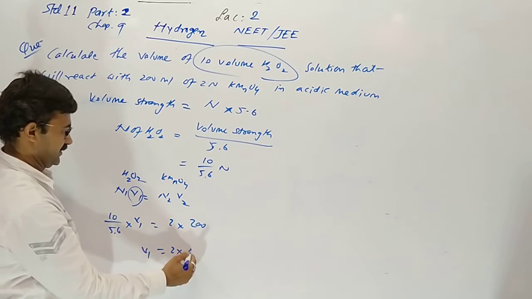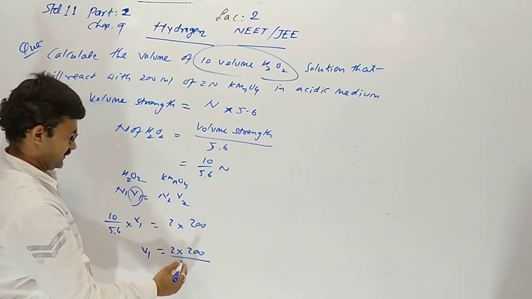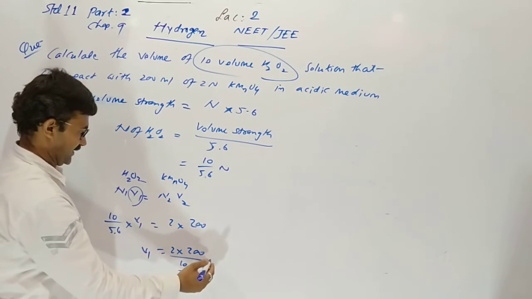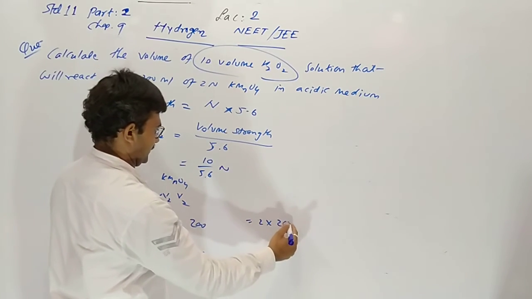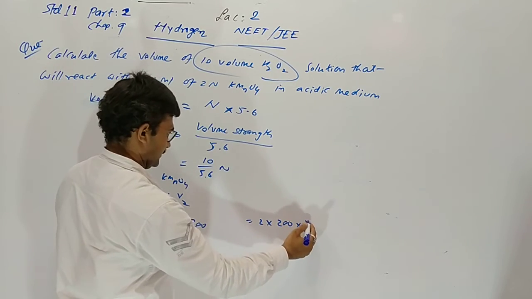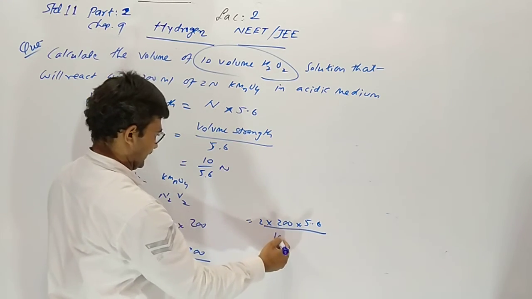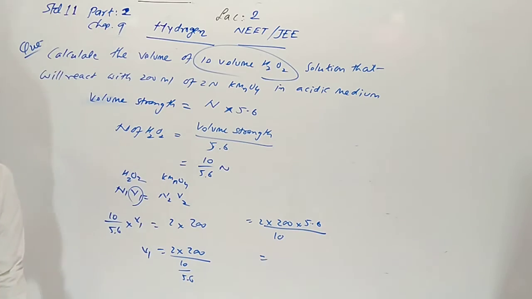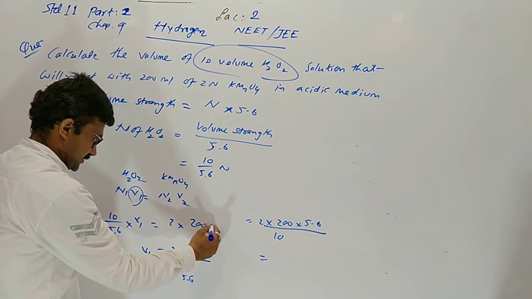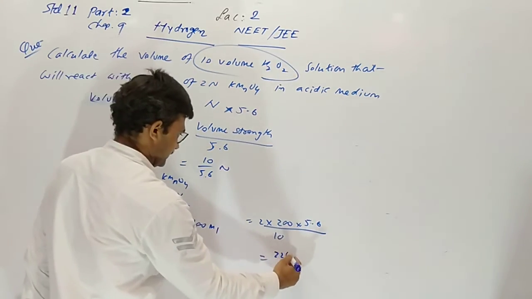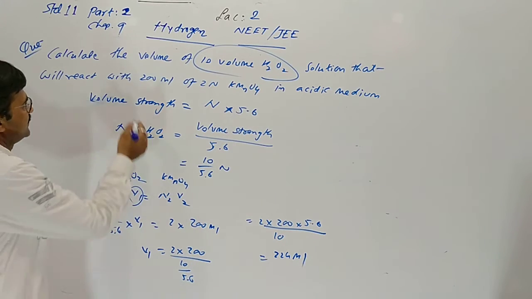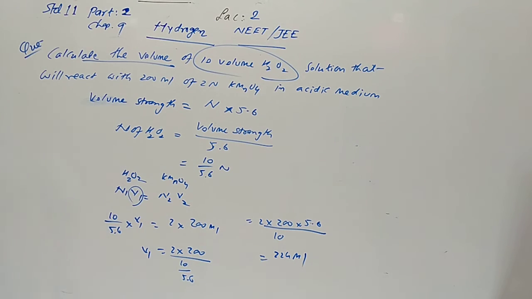So V1 will be 2 into 200 upon 10 by 5.6, so 2 into 200 into 5.6 divided by 10. So it will be 224 milliliter. So the answer comes in milliliter. How much volume of hydrogen peroxide is needed? 224 milli. Now the last question of the day.